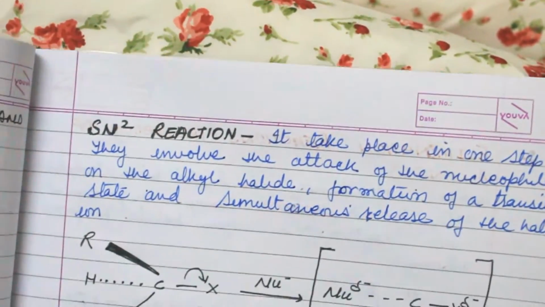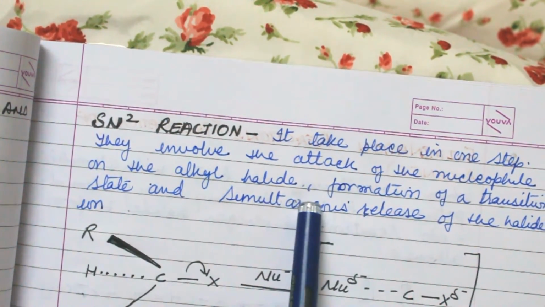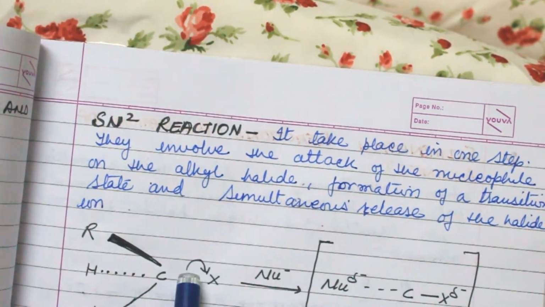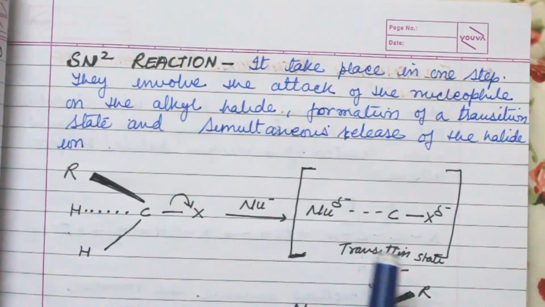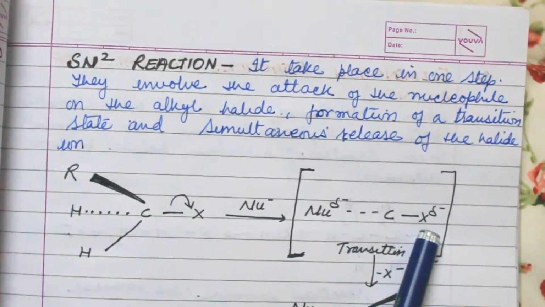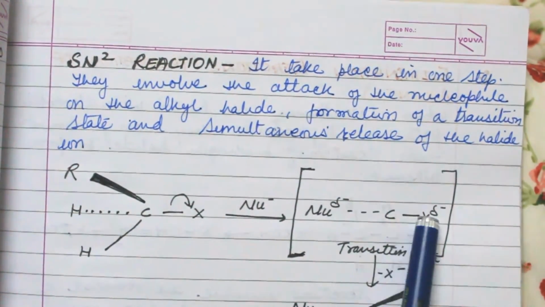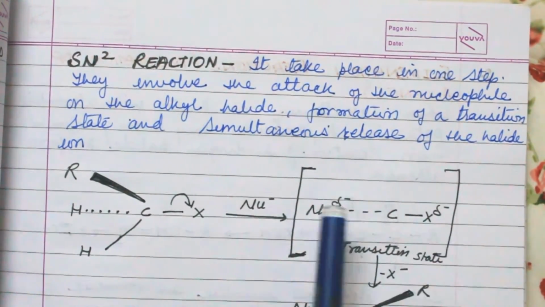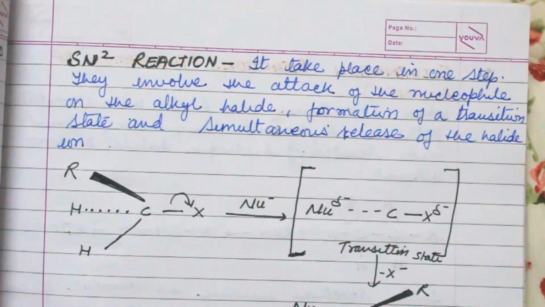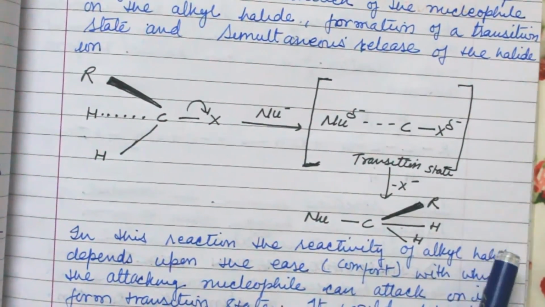Now the SN2 reaction takes place in one step. It involves the attack of the nucleophile on the alkyl halide, with formation of a transition state. This is the transition state when the nucleophile attacks. The nucleophile is attached to the carbon and the halogen is also attached to the carbon. This bond is going to be formed and this bond is going to break, because the nucleophile takes the place of the halogen. So this state is known as the transition state. Now when the nucleophile gets attached to the carbon, the halogen atom just leaves the carbon.